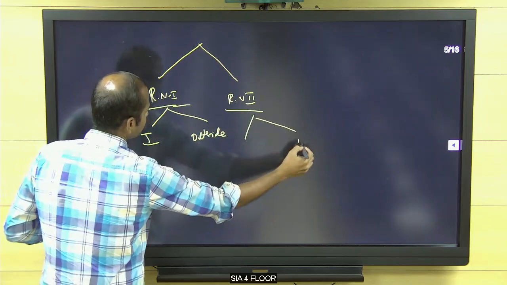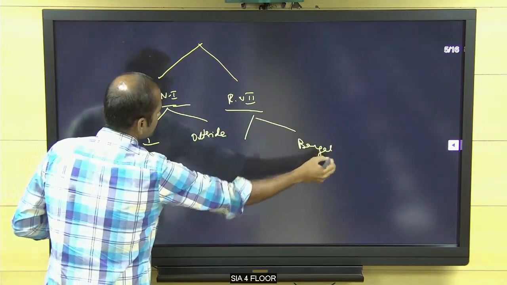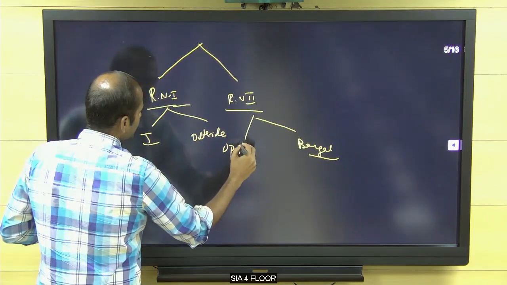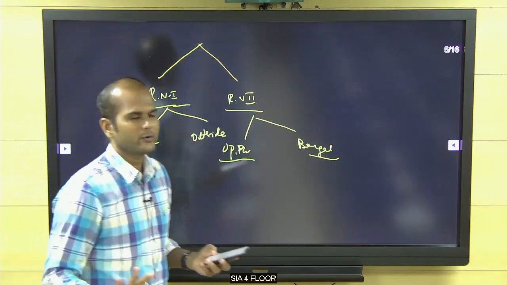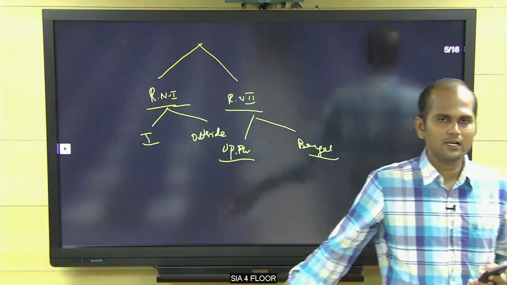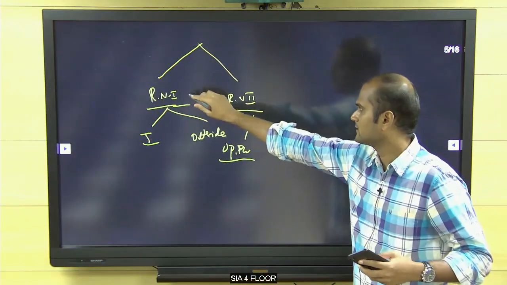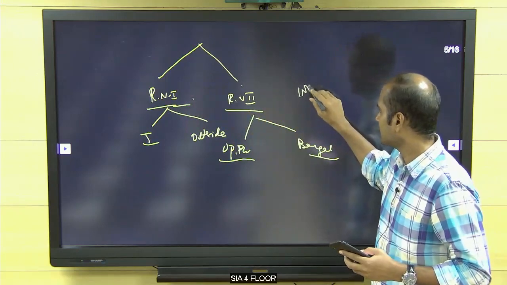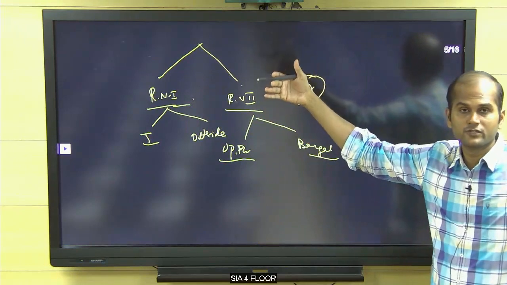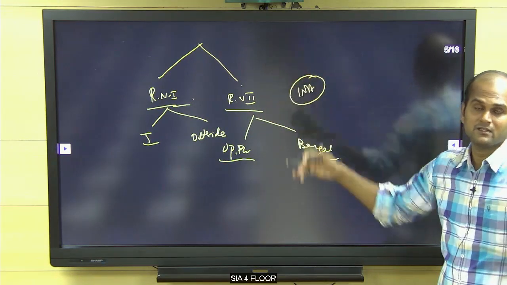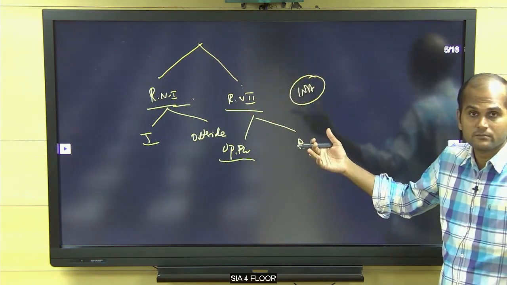Revolutionary nationalism: one is Bengal, Surya Sen, that group. Another is UP, Punjab, that group. That's all, and you have to give an overall idea. Whatever the method, if you are able to give phase 1, phase 2, you can even write Netaji Subhash Chandra Bose also. He is the biggest revolutionary, and in the name of the army, that is also revolutionary nationalism.